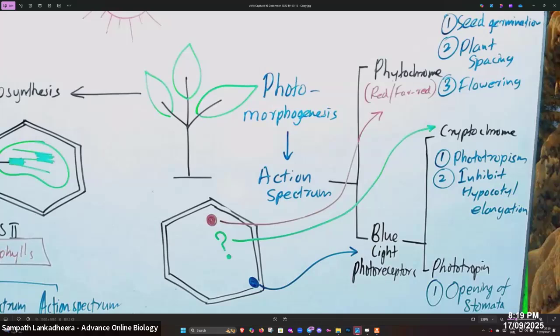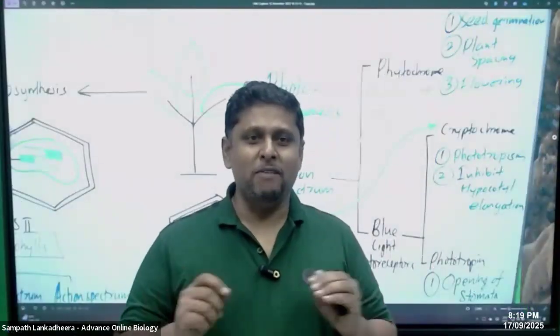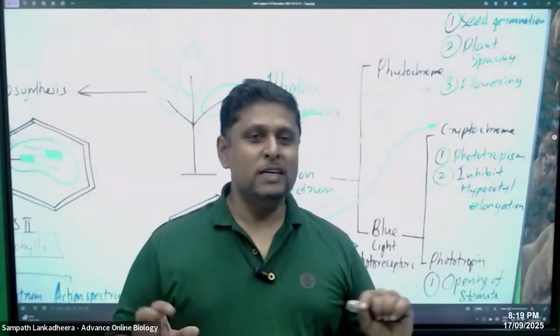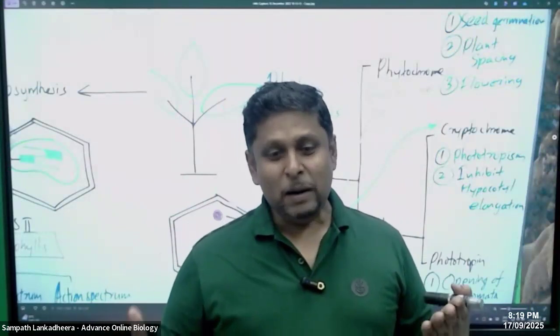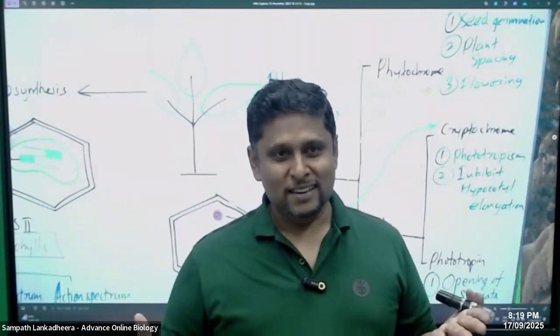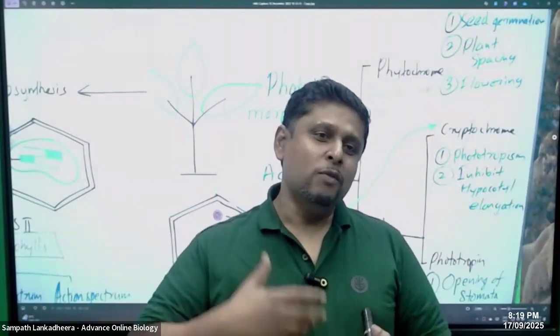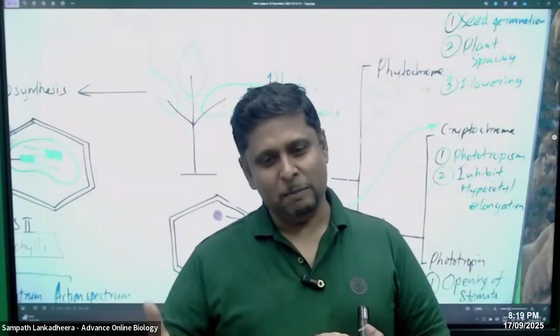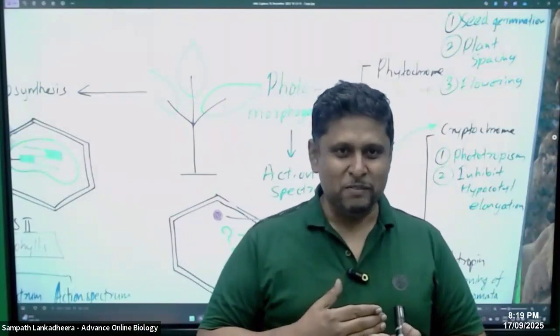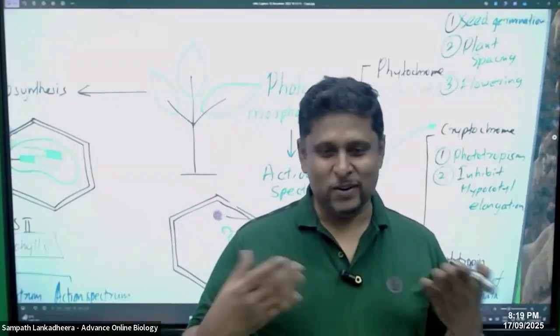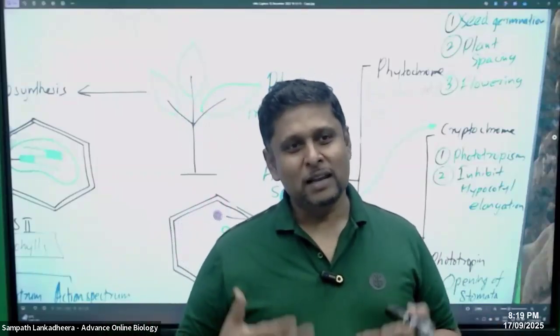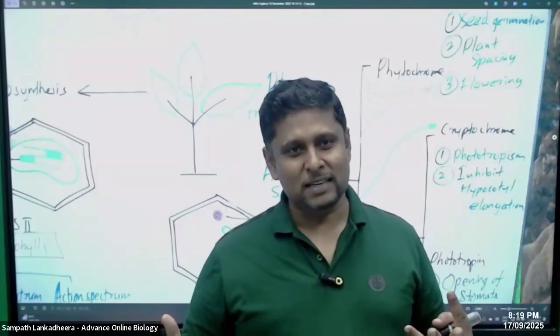To respond to light, people, there are two key photoreceptors available in plants. These are not pigments because they can't give any color. What is the difference? Photoreceptors are different from photosynthetic pigments. Photosynthetic pigments provide color. So chlorophyll a, chlorophyll b, carotene, xanthophyll provide color to plant parts.